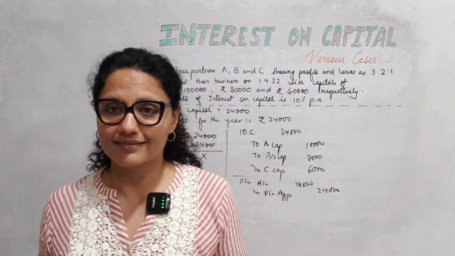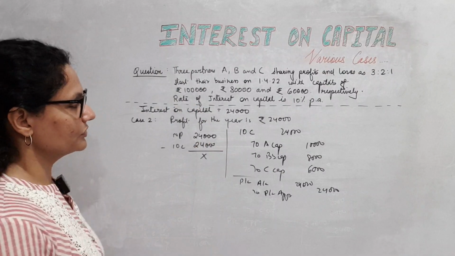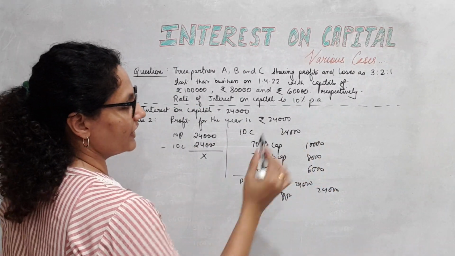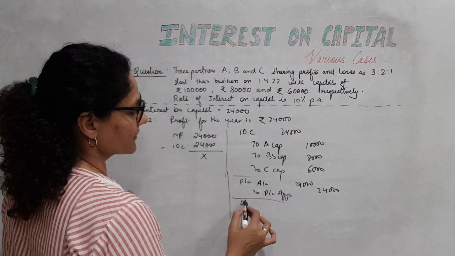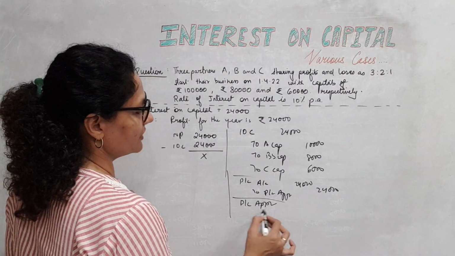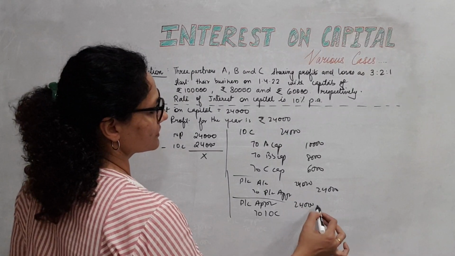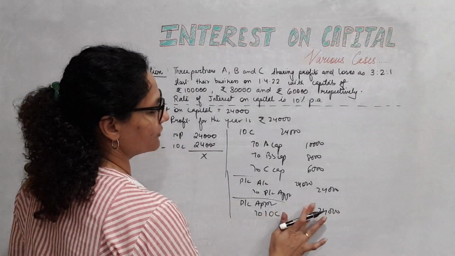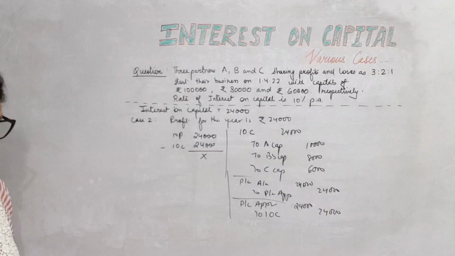Nothing else, right? This is the entry for giving the interest, and this is for bringing the profits to PL appropriation to IOC. 24,000, everything is done and set.